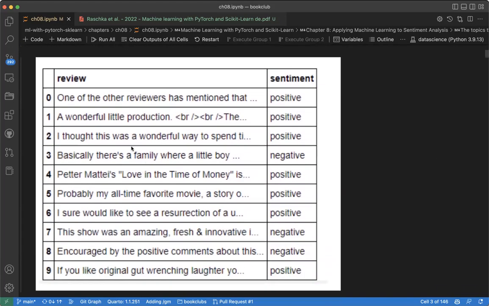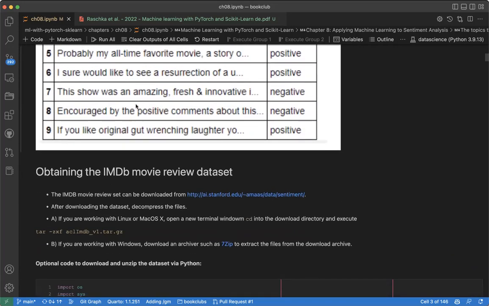So these are examples of the reviews, and these are examples of the sentiment. Now, the idea is, can we train a machine learning model to automatically classify, given a review, to automatically say that this is positive, this is negative? That is the main idea.